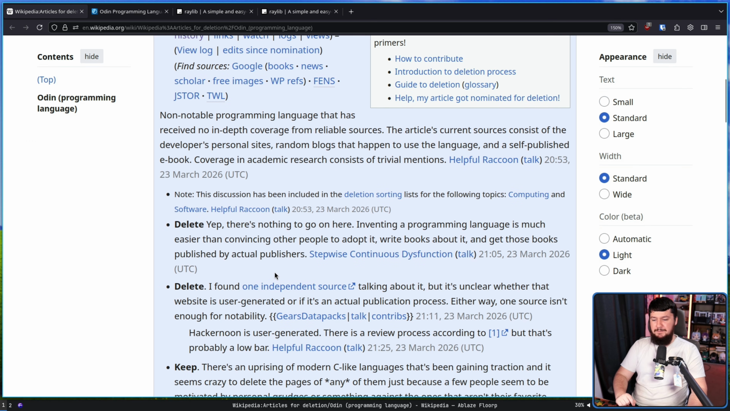Delete. I found one independent source talking about it, but it's unclear whether that website is user-generated or if it's an actual publication process. Either way, one source isn't enough for notability.